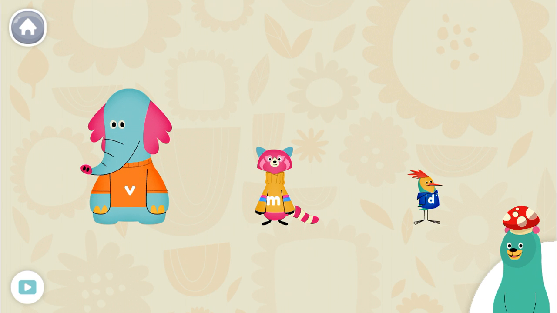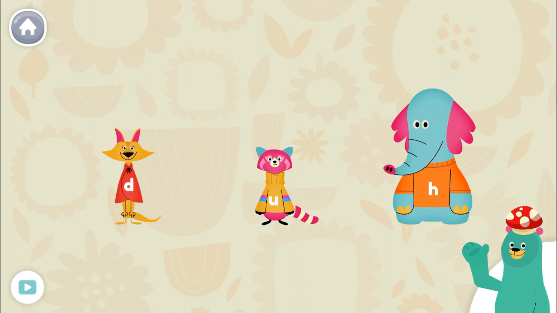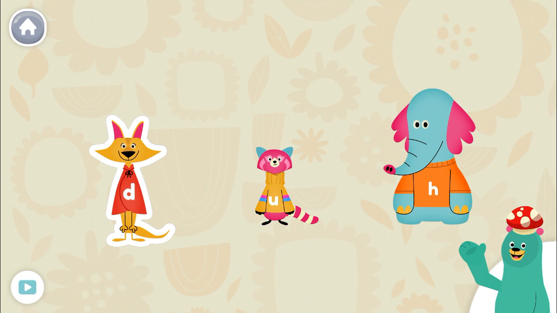Who is wearing the letter D? Tap them. D. Great! Peck is wearing the letter D. Who is wearing the letter D? Tap them. D. Super! Sandy is wearing the letter D.